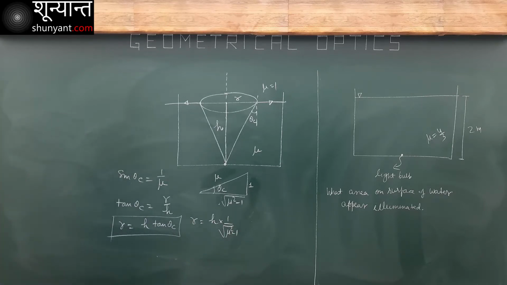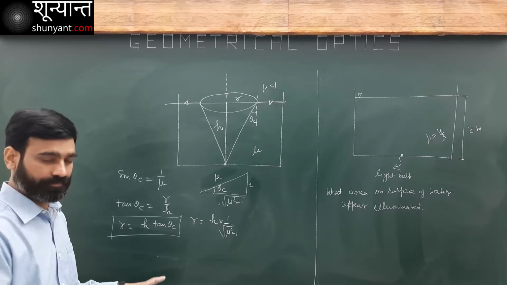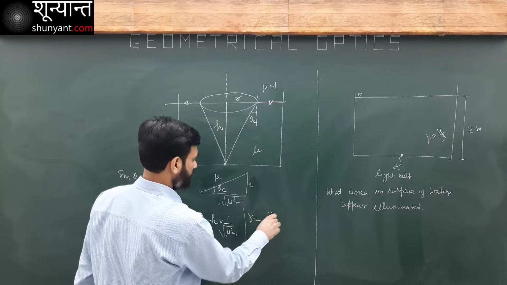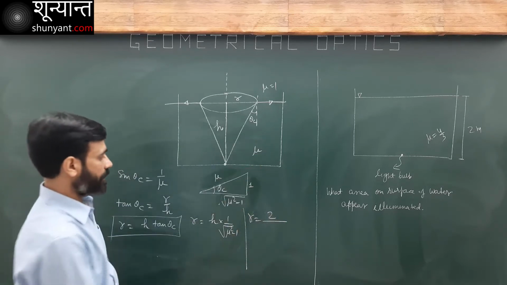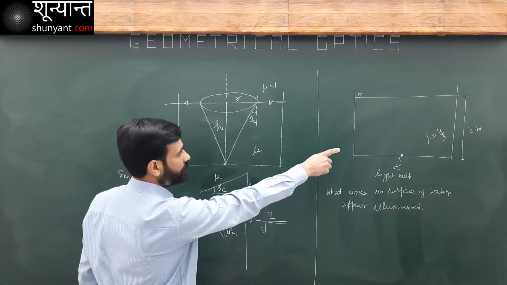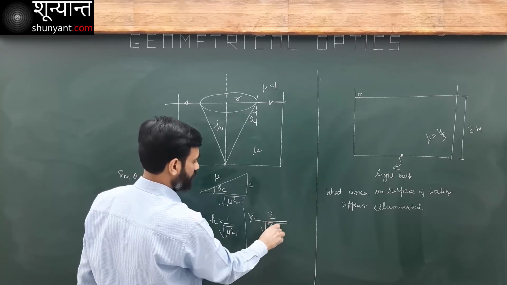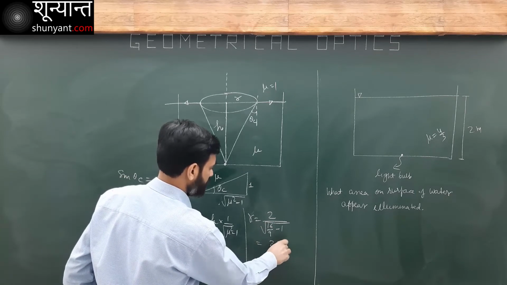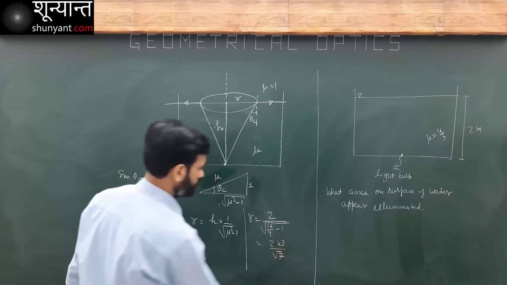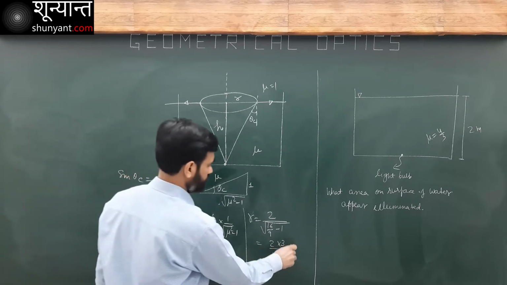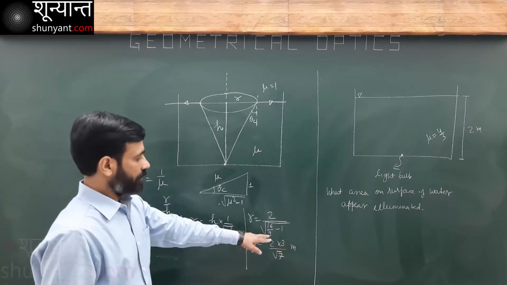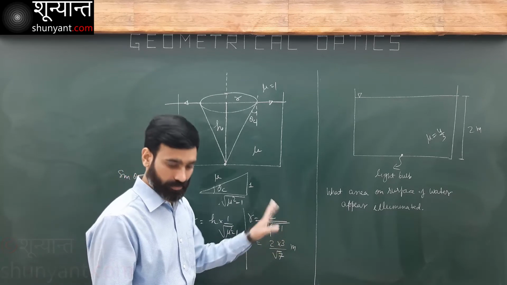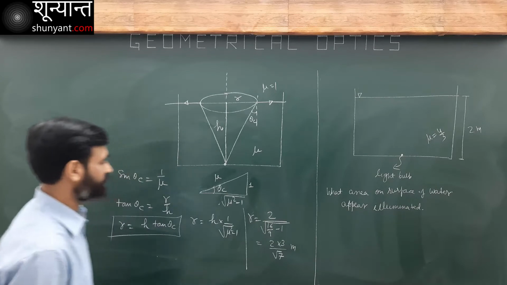That's it. We have the radius. What is the radius? 2 meter over under root of mu square, 16 over 9 minus 1. This will be equal to 2 times 3 over root 7 meter. Becomes 3 and 2 becomes 6 over root 7.